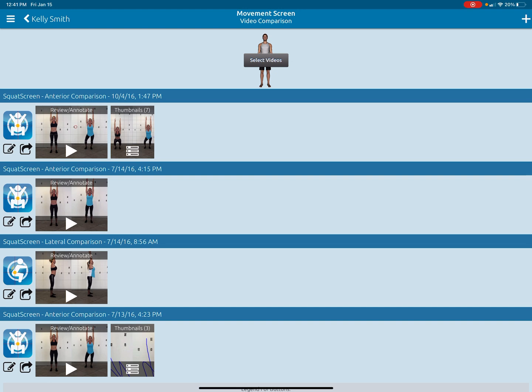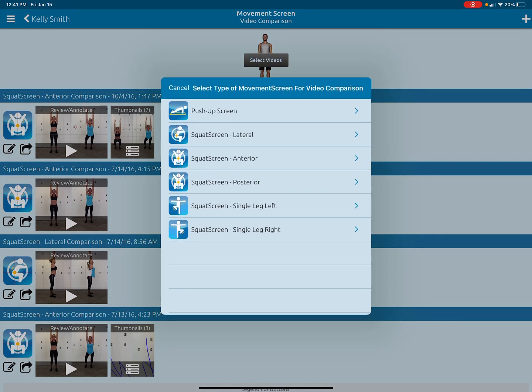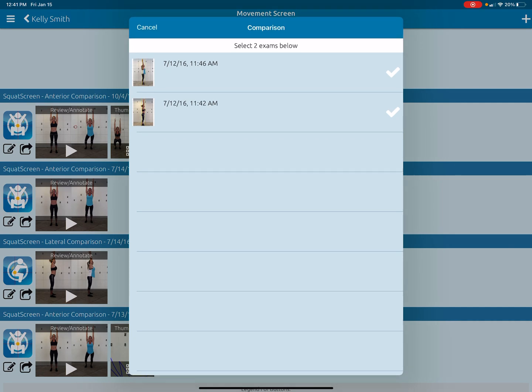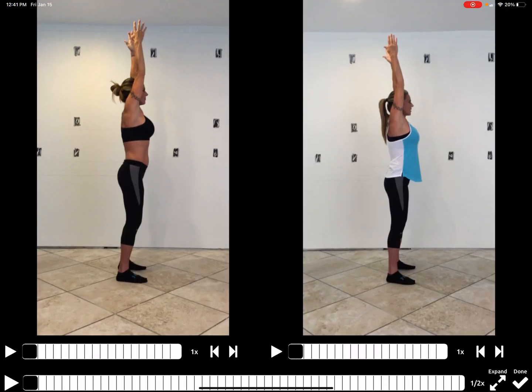But to show you the steps on how to do that, so I don't just jump to the final, if I hit select the videos, what videos do I want to look at? I'm going to say let's do the lateral squat. Okay, we're going to select these 2 exams. Now this window is going to come up, and you want to kind of sync them.